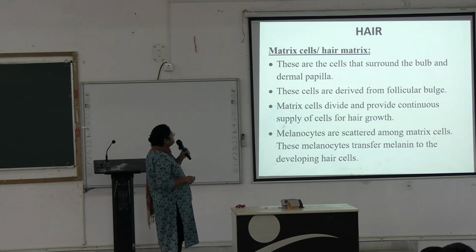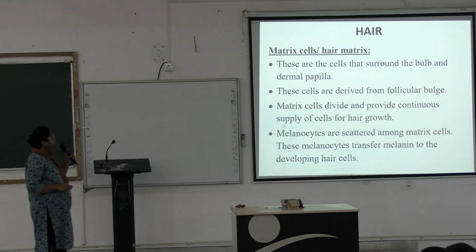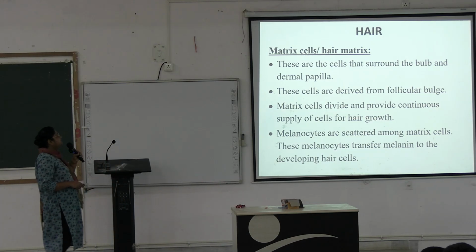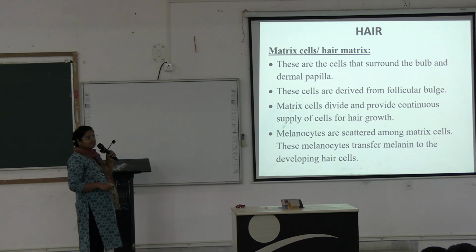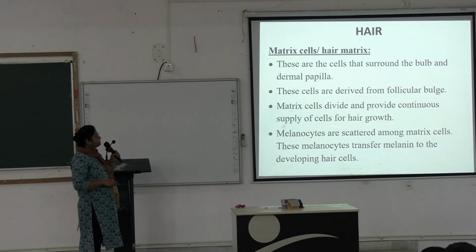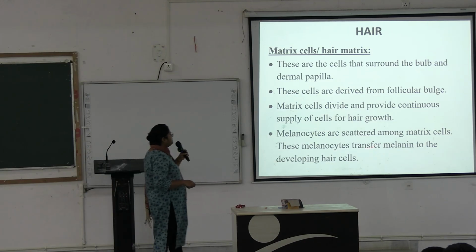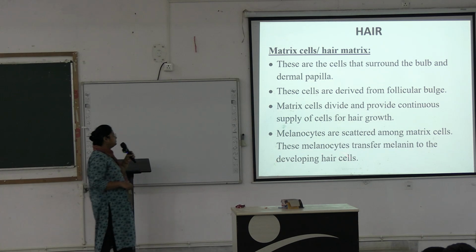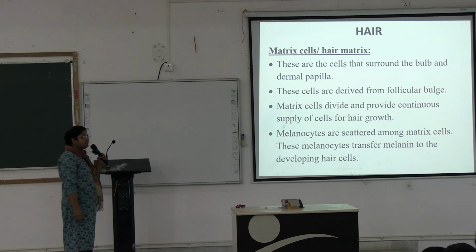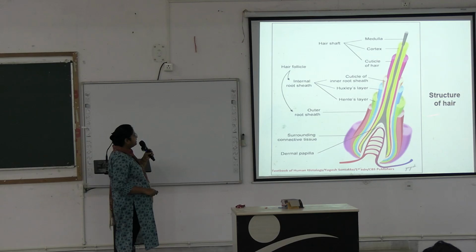Next are the matrix cells, or hair matrix. These are the cells that surround the bulb and dermal papilla, and they are derived from the follicular bulge. The matrix cells divide and provide a continuous supply of cells for hair growth. The melanocytes are scattered among the matrix cells, and they transfer melanin to the developing hair cells. Okay. Next. See, this is the hair follicle, the structure of the hair, with different layers.